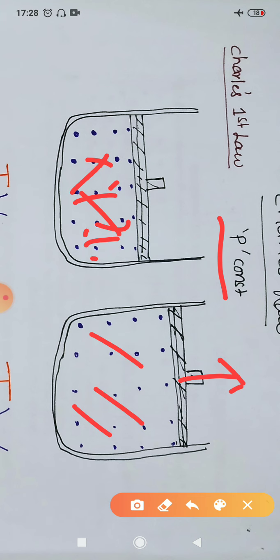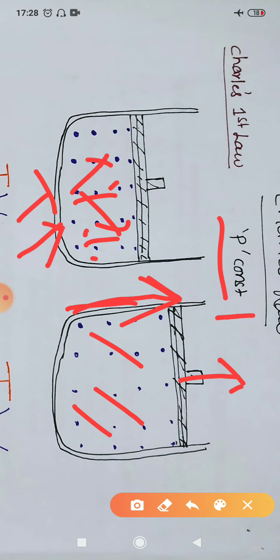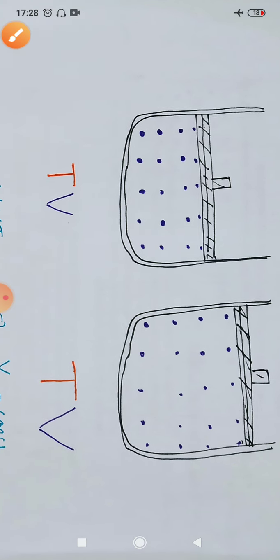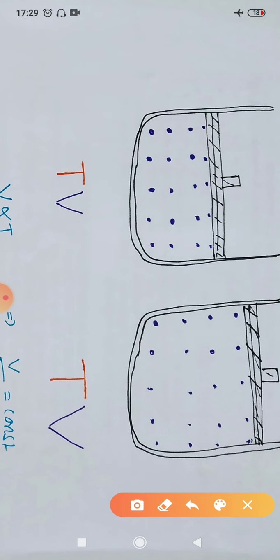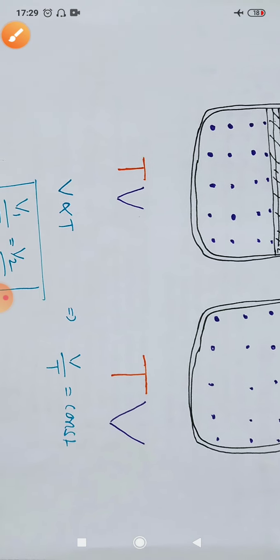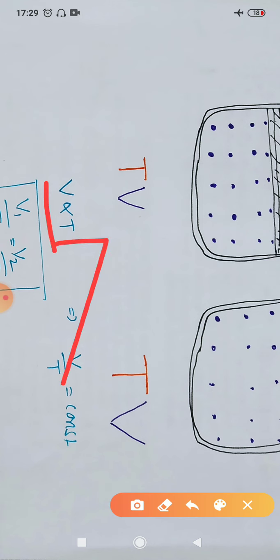But in order to keep the pressure constant, we have increased the volume here. The size of the container, the size of the gas has been increased. So from this discussion, as you are supplying heat, you are increasing the temperature. When you increase the temperature inside and keep the pressure constant, then volume also increases. That means at constant pressure of the gas, if you go on increasing the temperature, then volume also increases. So we can say that at constant pressure, the volume of the given mass of gas is directly proportional to the temperature. If you increase the temperature, volume also increases.